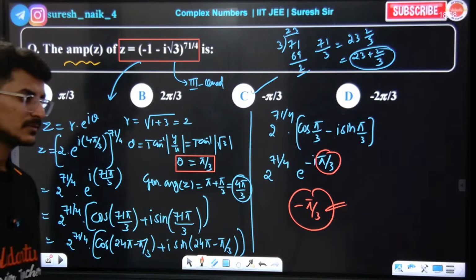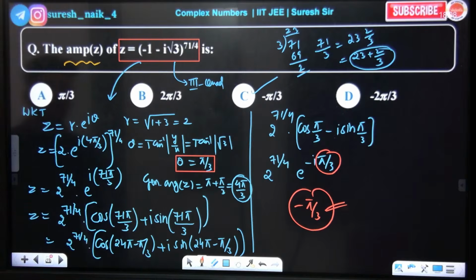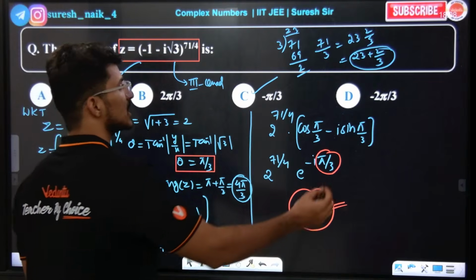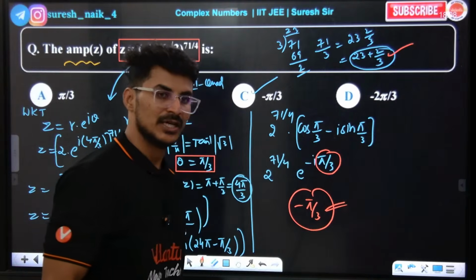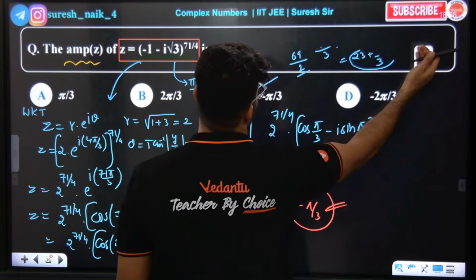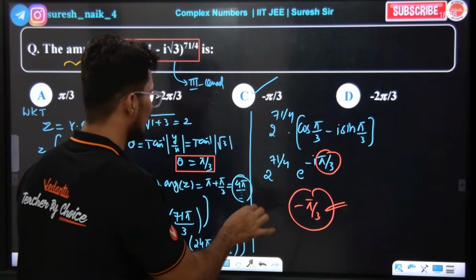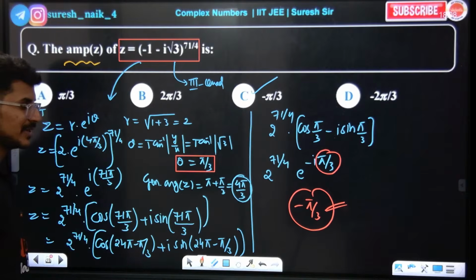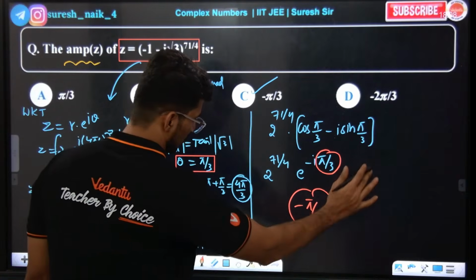Clear up? Super. Now, how do we get the amplitude? Simple, okay? First, you find the general argument and write it this way, even pi minus theta, so that the calculation becomes easy. Sir, yes sir, we should not take 23 pi plus 2 pi by 3. If you take that, it will be too lengthy. Do 24 minus 1 by 3 and I will get 71 by 3. If you do it this way, the direct answer comes, okay?